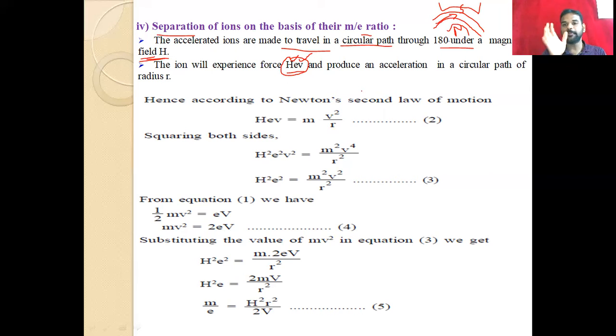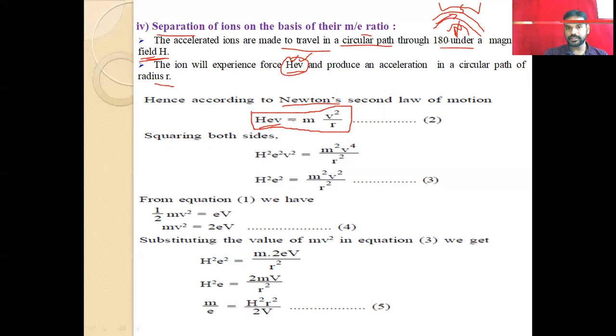And the circular path has a radius r. Just imagine this is the radius, so this is r. Totally there are three factors: the magnetic field, the potential applied, and the radius of the circular path. Hence we can calculate here according to Newton's second law of motion: HeV is equal to mv square by r. This is Newton's second law of motion.